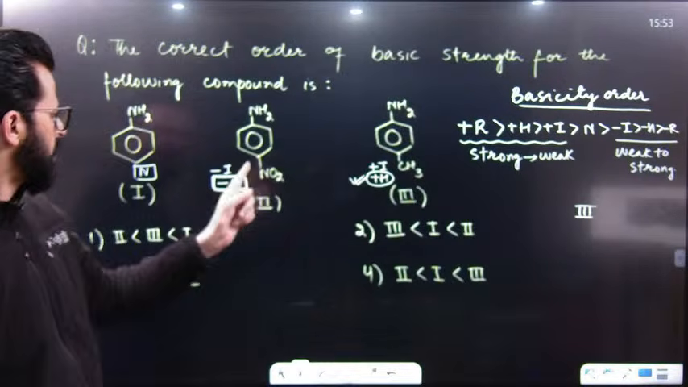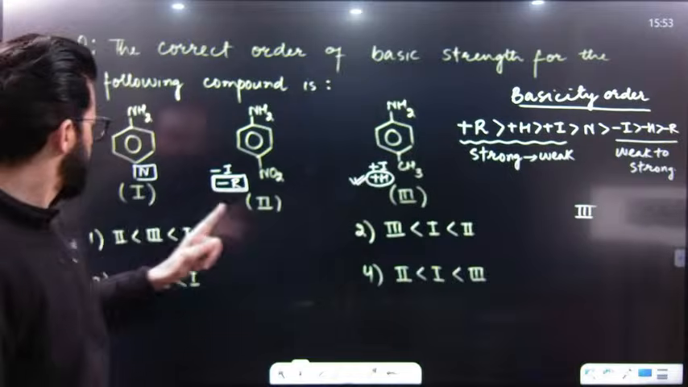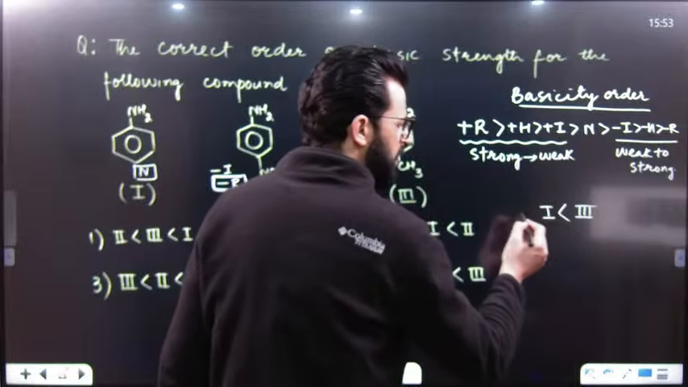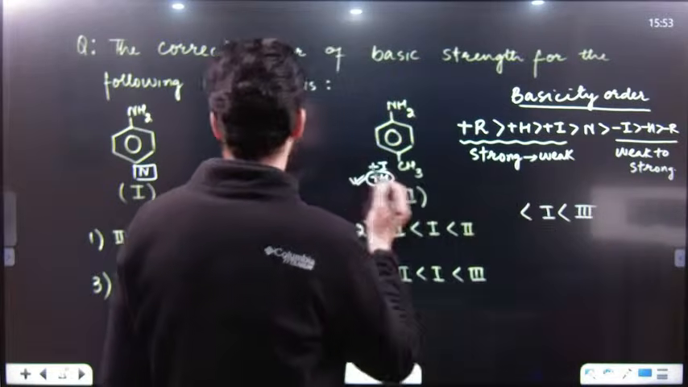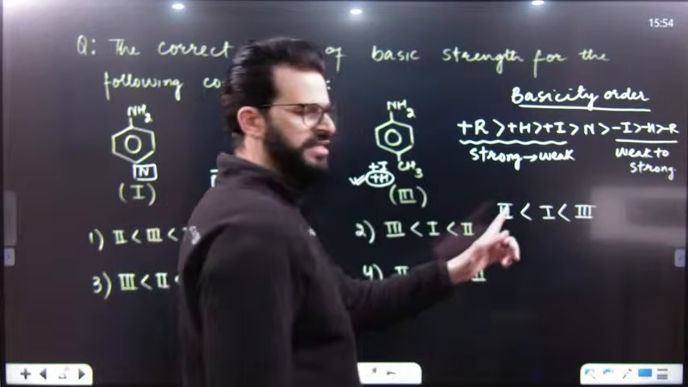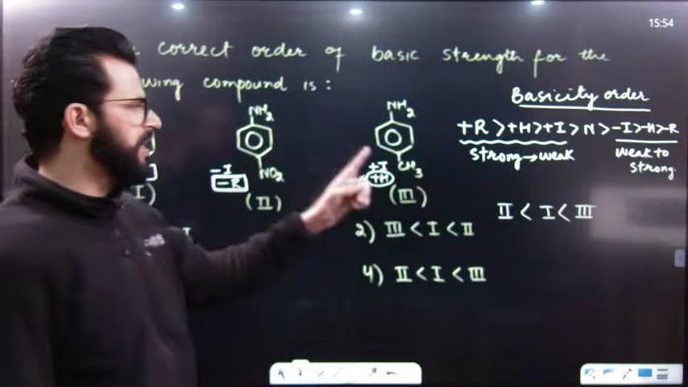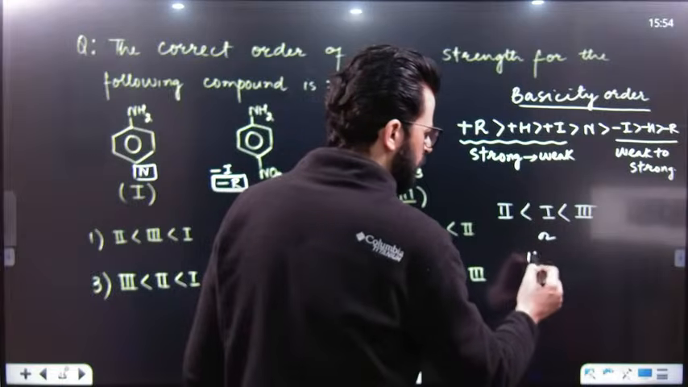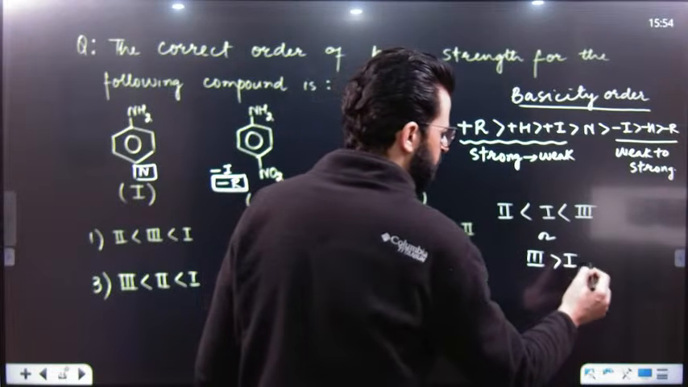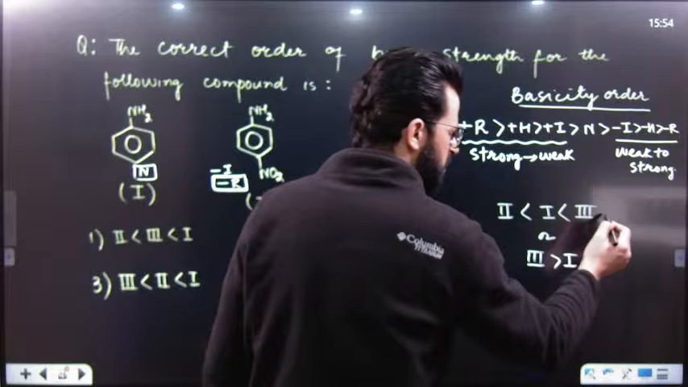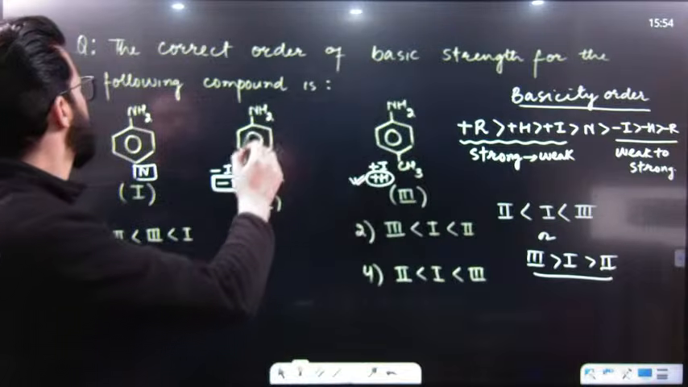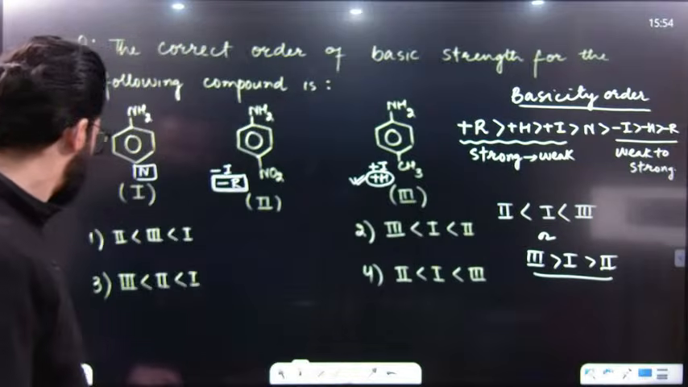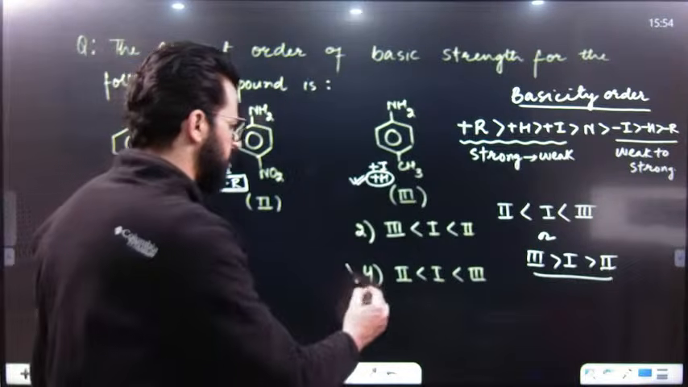After that plus I. No one is having plus I. After that N. This is N. That means after that I will write down 1. So this is the increasing order. After that it will be 2. So 2 is the weakest base. So 3 is the strongest base, after that it is 1, after that it is 2. This is increasing order and this is decreasing order. Question answers are in decreasing order. So we will write down 2, 1 and 3. So this is the right answer.